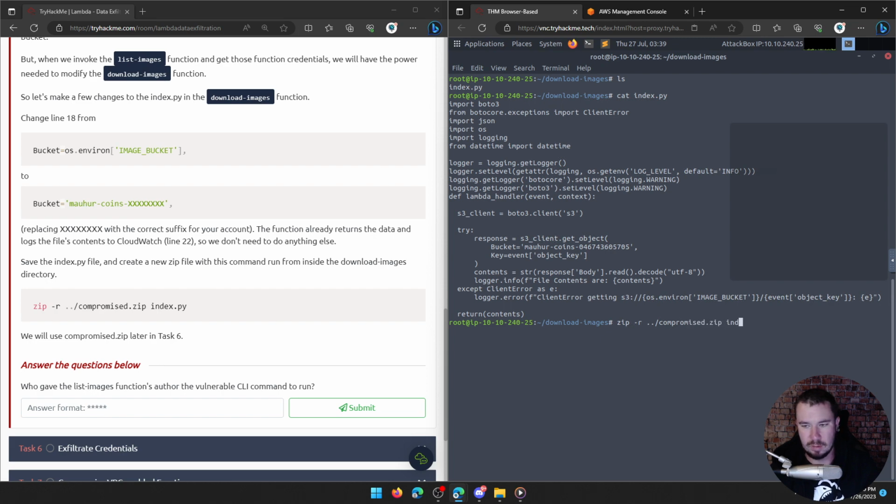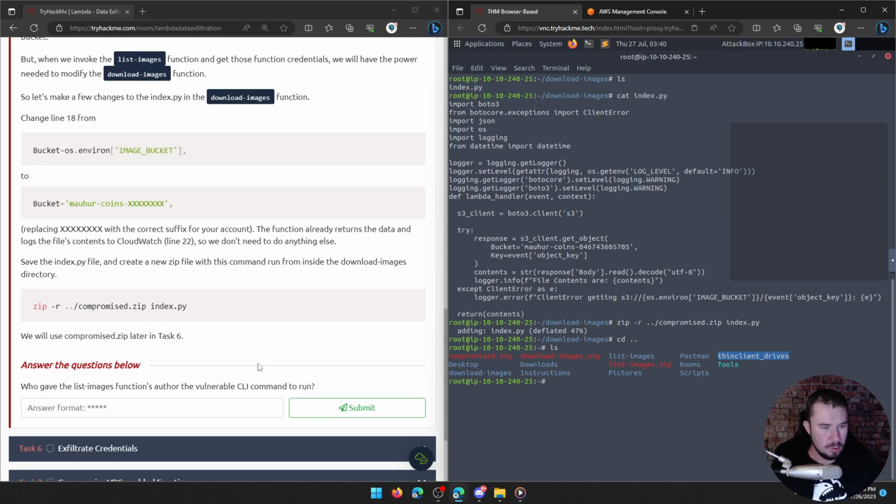Compromise.zip. And then we want to zip up the index.py that we just modified. Now we should see compromise.zip. Yep, I do. Will we use compromise.zip later in task 6? Who gave the list images function's author the vulnerable CLI command to run?